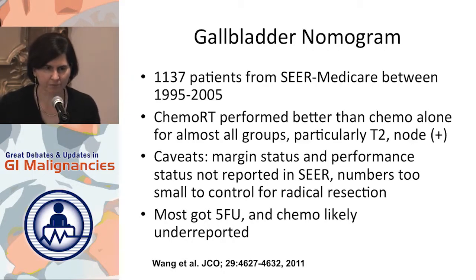So I think the first paper that really changed the way that we think about practicing for patients with predominantly gallbladder cancer was a paper that came out in JCO in 2011. This was a study done by radiation oncologists from OHSU in Portland. They took about 1,100 patients from the SEER Medicare database and put them into different algorithms to try to figure out best treatment scenarios for different stages of patients. What they found was that for all of the sub-cohorts of patients, chemoradiation seemed to work better than chemotherapy alone for everybody, but particularly for more advanced patients, those that were T2 or node positive.